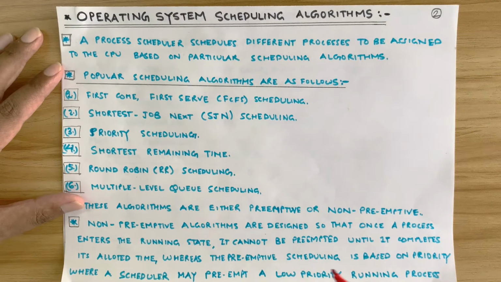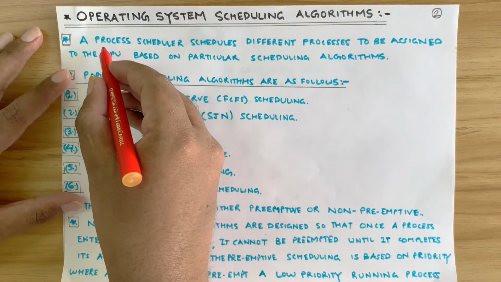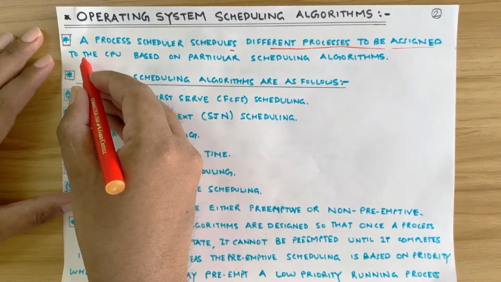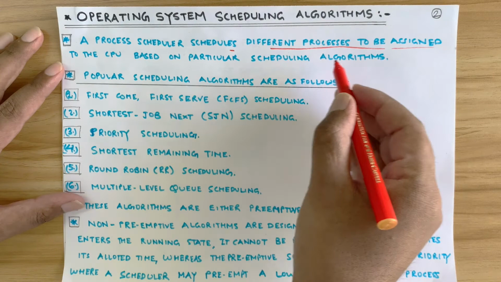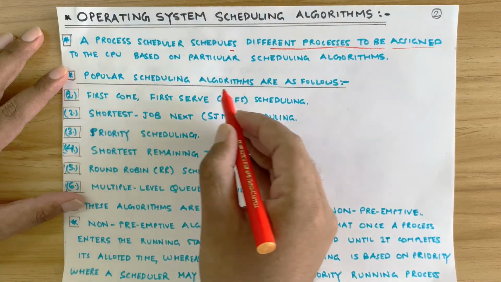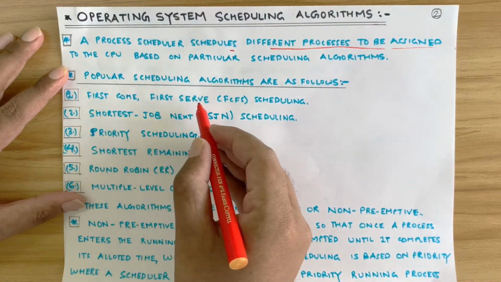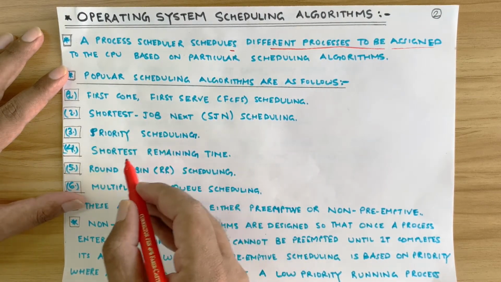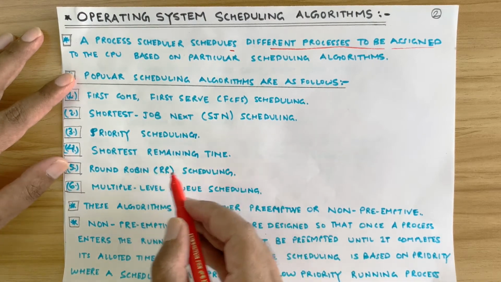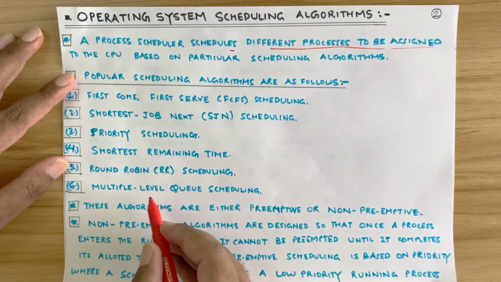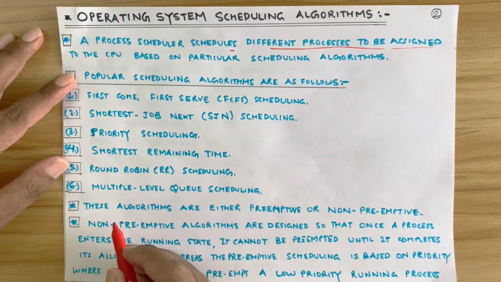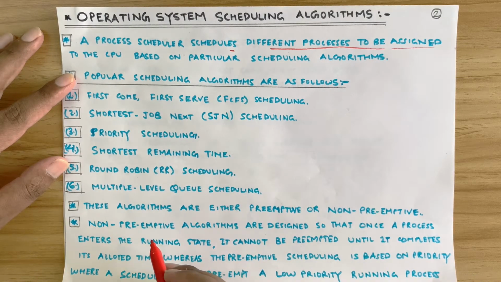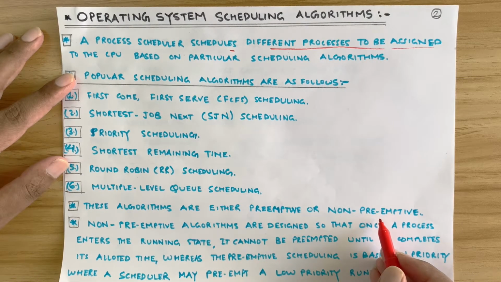Now, what are the scheduling algorithms in operating system? A process scheduler schedules different processes to be assigned to the CPU based on particular scheduling algorithms, right? Popular scheduling algorithms are as follows: first come first serve (FCFS) scheduling, shortest job next scheduling, priority scheduling, shortest remaining time scheduling, round robin scheduling, multiple level queue scheduling. These algorithms are either preemptive or non-preemptive in nature. Now I will explain what is the difference between preemptive and non-preemptive scheduling algorithms.